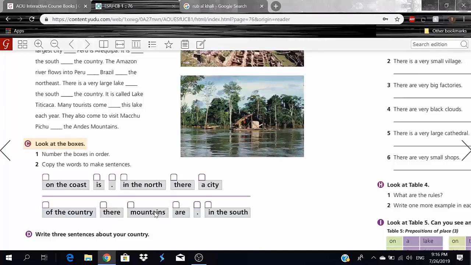Okay? Because I'm talking about mountains. Mountains are plural, you guys. Okay? I used is here because it was one city. Okay? So there are mountains. Okay? So 1, 2, 3. In the south. So in the south will be number 4. Of the country will be number 5, and obviously the full stop in the end.